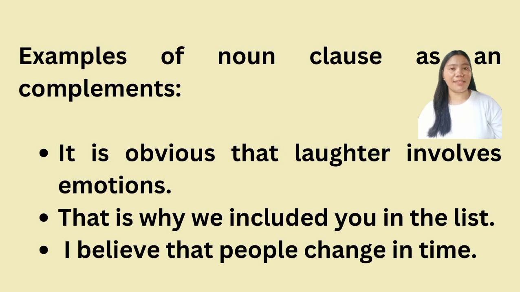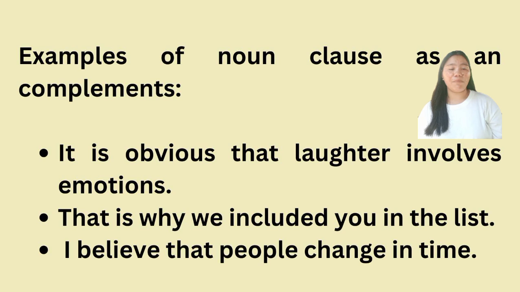In this sentence, the noun clause that laughter involves emotions acts as the complement of the verb. It completes the meaning of the sentence by providing information about what is obvious. Second, that is why we included you in the list. Here, the noun clause why we included you in the list serves as the complement of the verb is. It explains the reason or justification for including the person in the list.